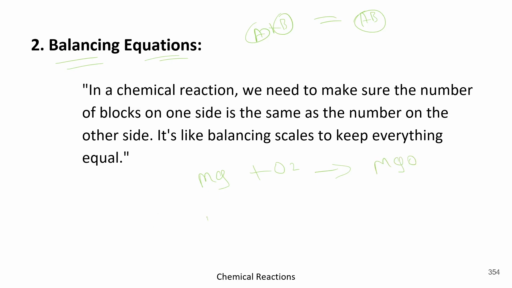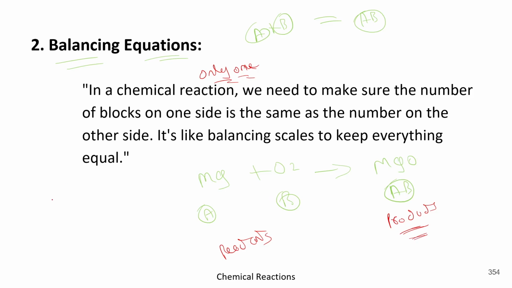A and B combine together to form AB. Now notice one thing here. Here O has 2, but here O has only 1. Remember, if there is no number, then it is considered as 1. So what happened? The reactant side is not equal to the product side, because on the reactant side there are 3, but on the product side there are only 2.